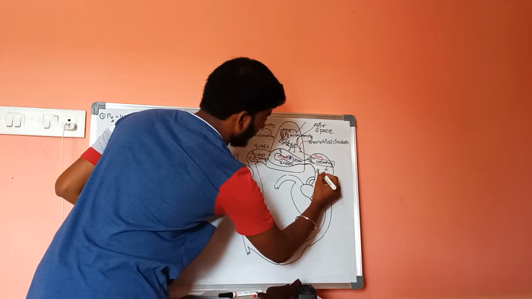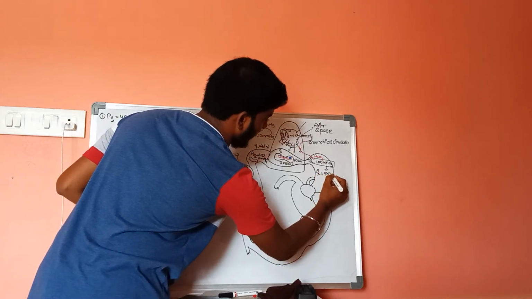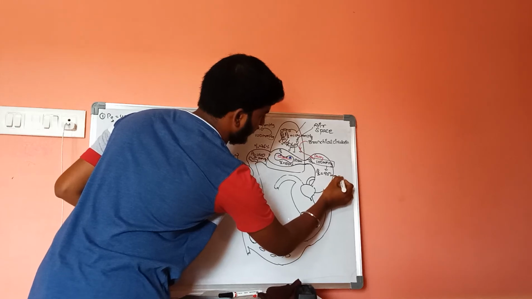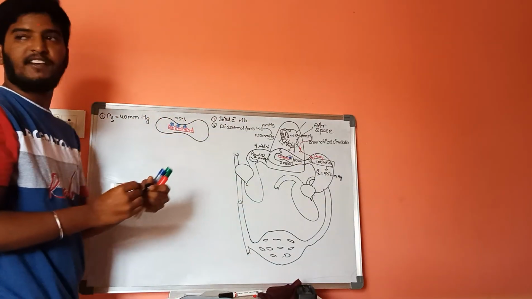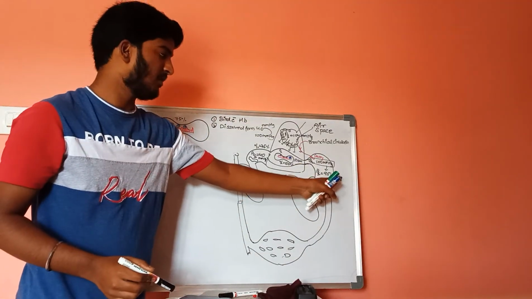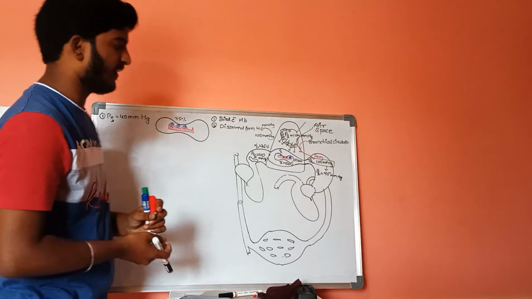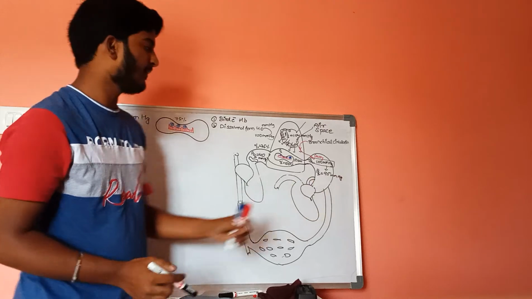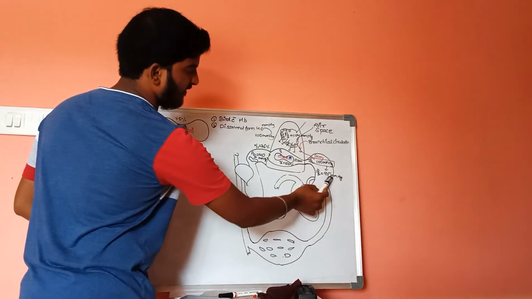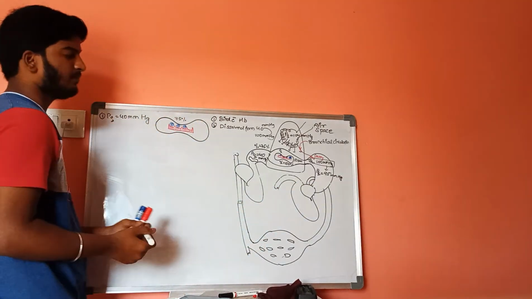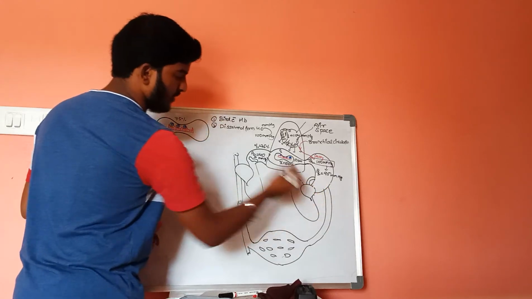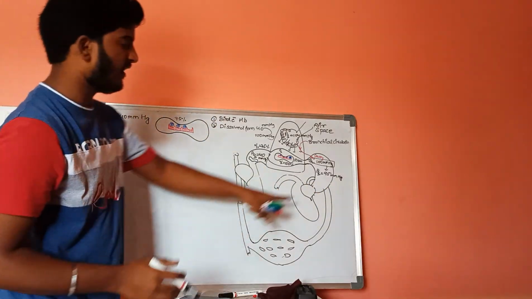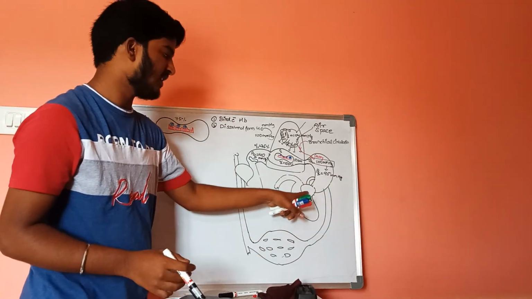So it is oxygenated blood with a partial pressure of 95 mmHg, and it will reach the left atrium.